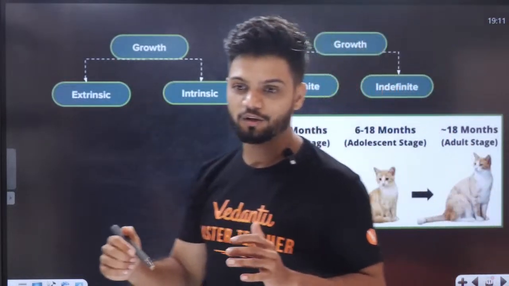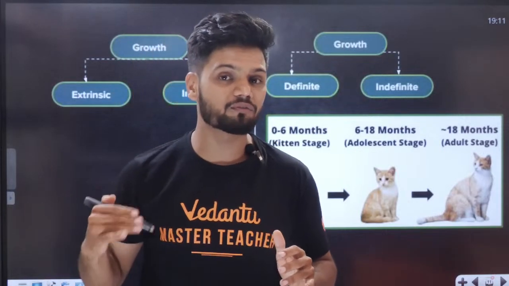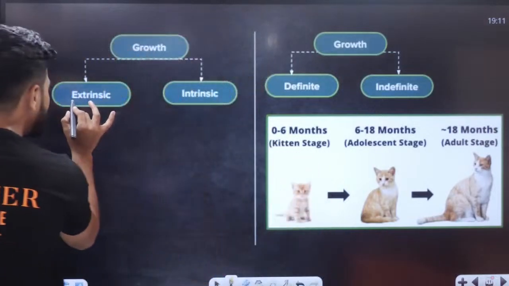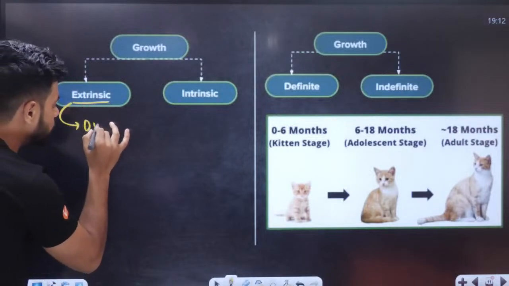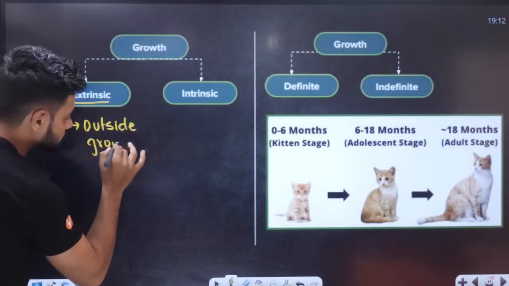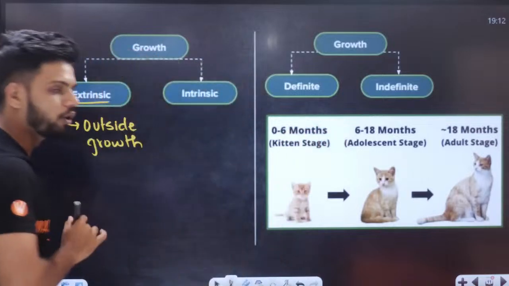Now, students, tell me, what is an X now? Who is an X? Is the X person in your life or out of your life? Out of your life. So here, the meaning of extrinsic means the outside growth. For example, tell me, how many of you have gone to Kashmir?